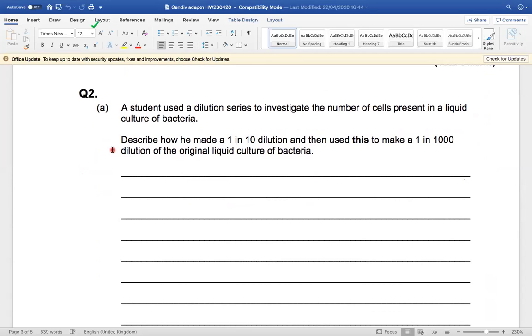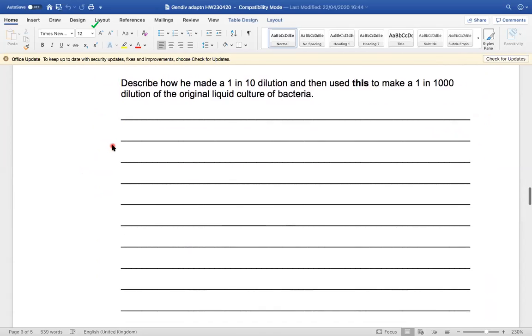This one's a bit of maths. So you've done some serial dilutions in practicals, I'm pretty sure. So just try this. Just give them all your best shot. Just see what you can do.